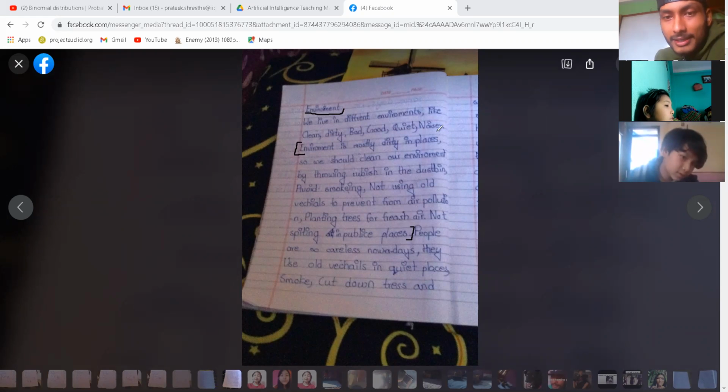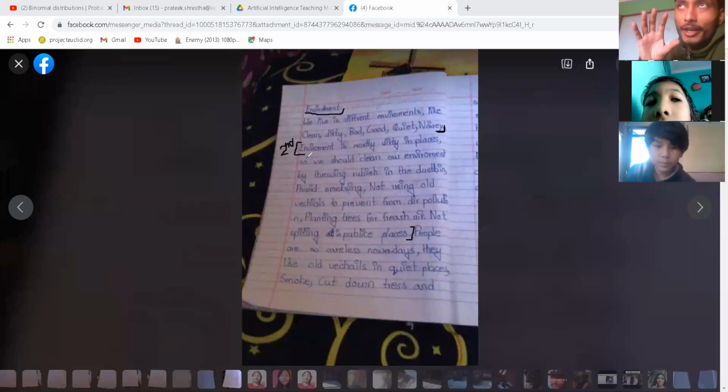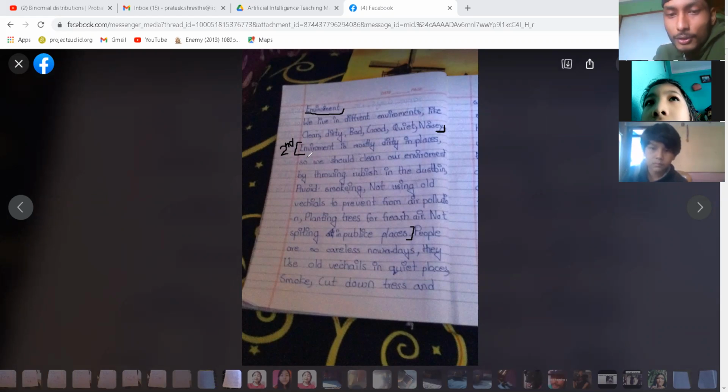So I want Kavya, yes, Kavya is here. What I want you to do, Kavya, is for the first sentence, you just write one paragraph. Here you change the paragraph. This is the first paragraph. From here, your second paragraph will start. Because in the first paragraph, you have written about different kinds of environment. Now you're entering that the environment is dirty in most of the places. So you're changing your topic from every kind of environment, now focusing on one type of environment, the dirty environment that is there in most of the places. So I would like you to write this much as the second paragraph, because here you're writing about the dirty environment and how you can make it clean.